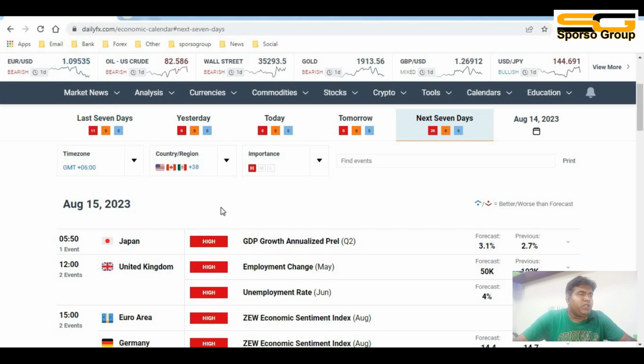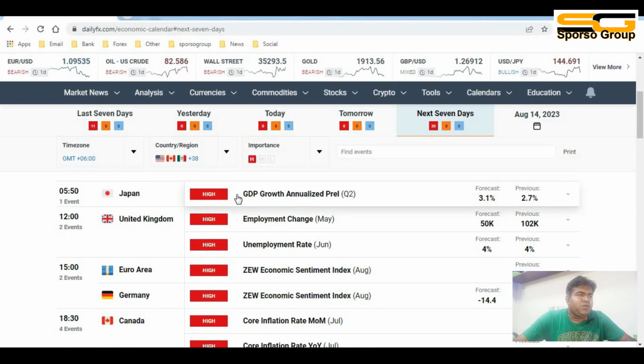Now we will see 15th August 2023. First, Japanese GDP growth, at 5:50 a.m. Bangladesh time.